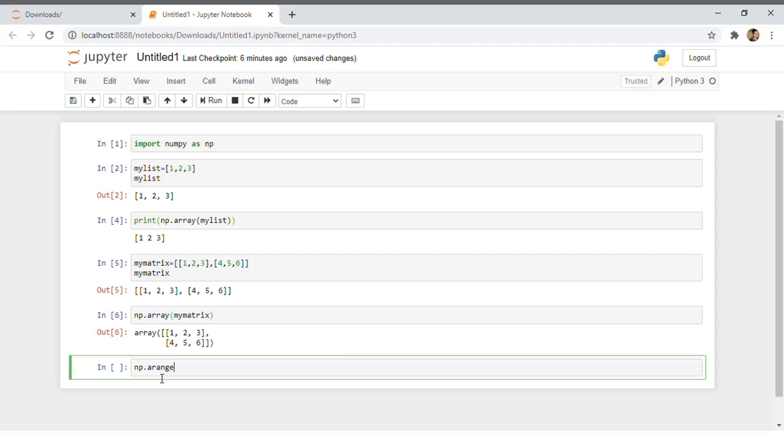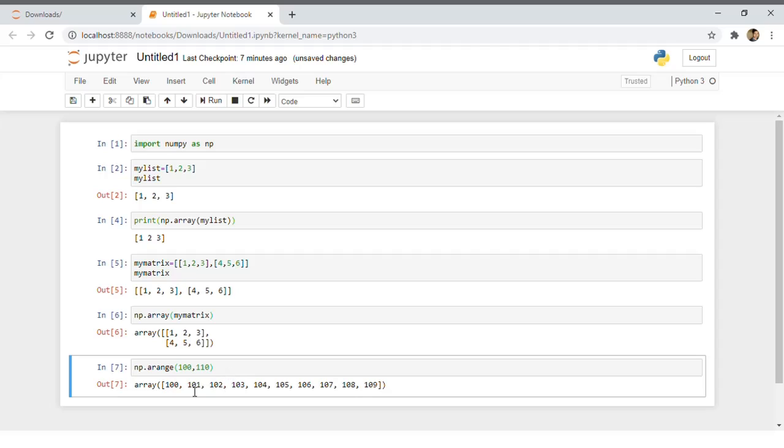What do you think this function gives us? Any guesses? If yes, then either pause and think, or you can comment below. This function gives us a range. It's np.arange, which I used to read as a range. A range is like the range from 100 in steps of 1 to less than 110, not equal to 110, but equal to 100, from 100 to less than 110.